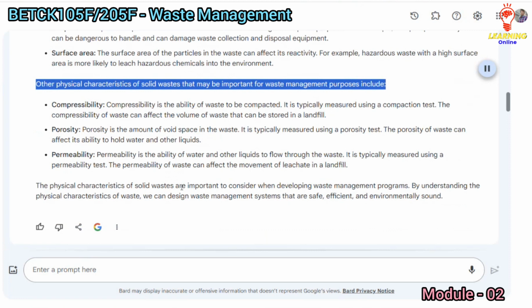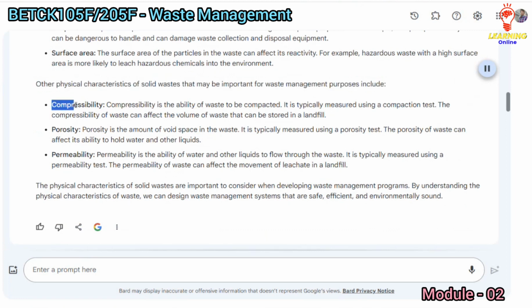Other physical characteristics of solid wastes that may be important for waste management purposes include compressibility. Compressibility is the ability of waste to be compacted. It is typically measured using a compaction test. The compressibility of waste can affect the volume of waste that can be stored in a landfill.